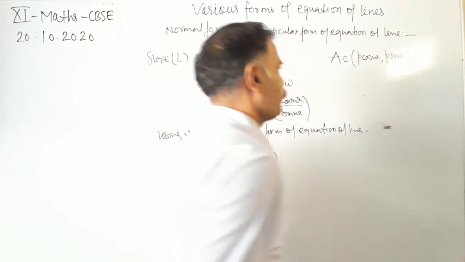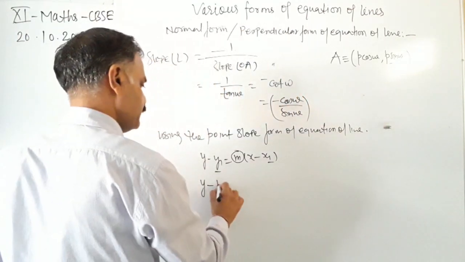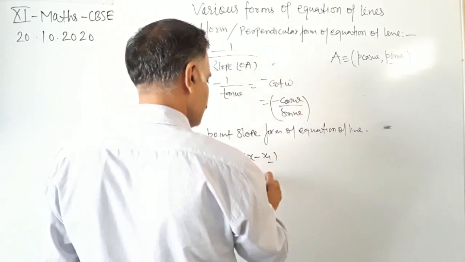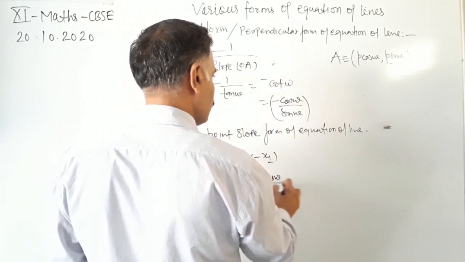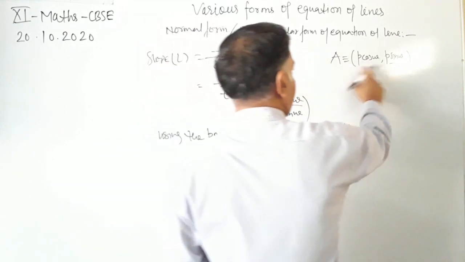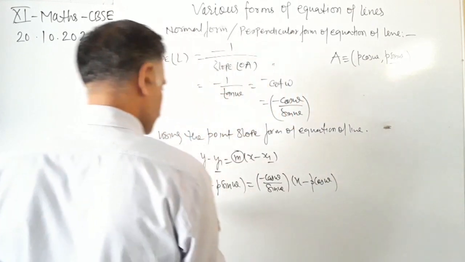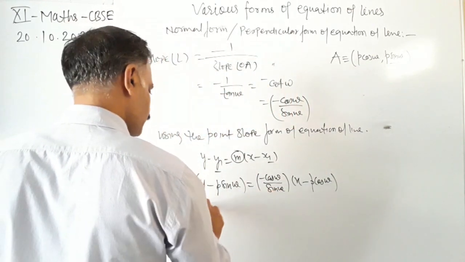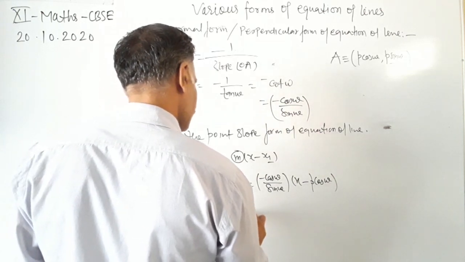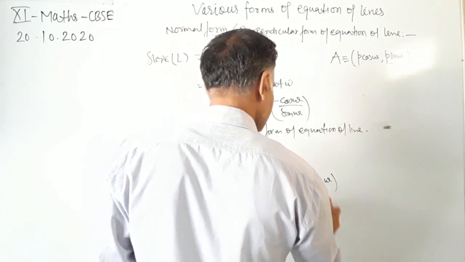This is the coordinate of the point A. So y minus y1, this is y1, p sin omega, equals m, that is minus cos omega upon sin omega, into x minus x1. x1 is p cos omega. So sin omega multiplied by sin omega, y minus p sin omega equals minus cos omega into x minus p cos omega.